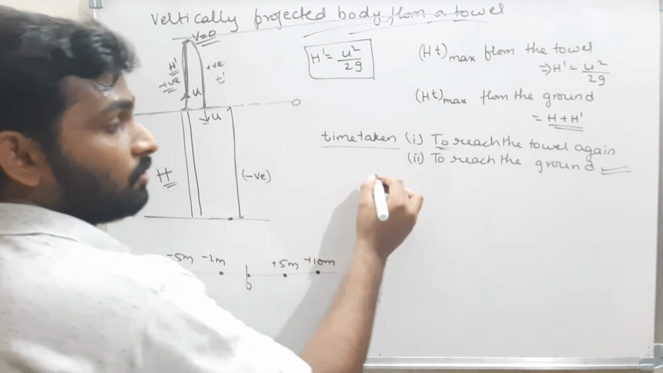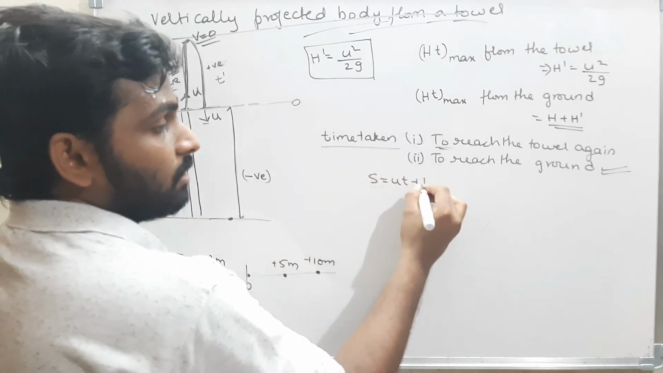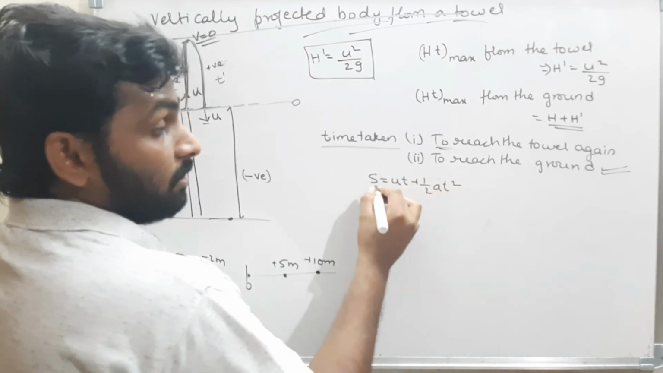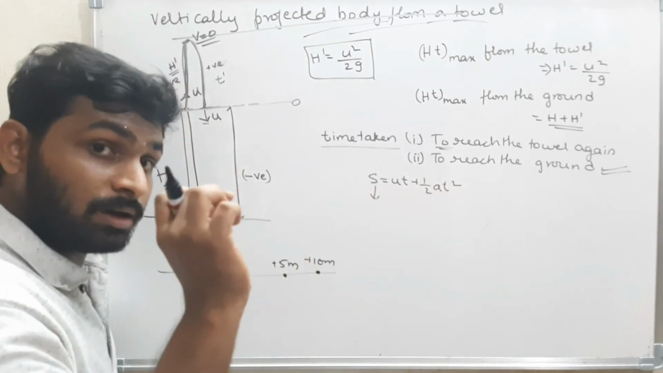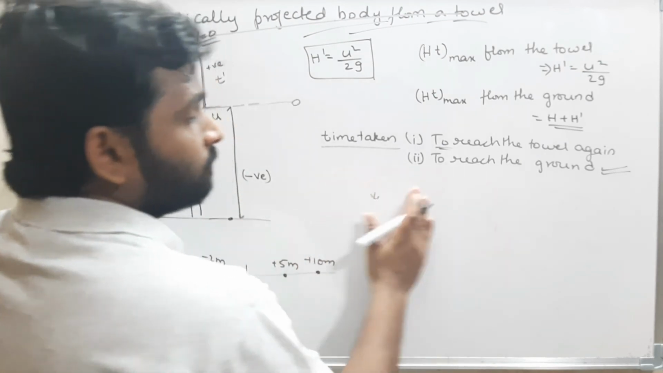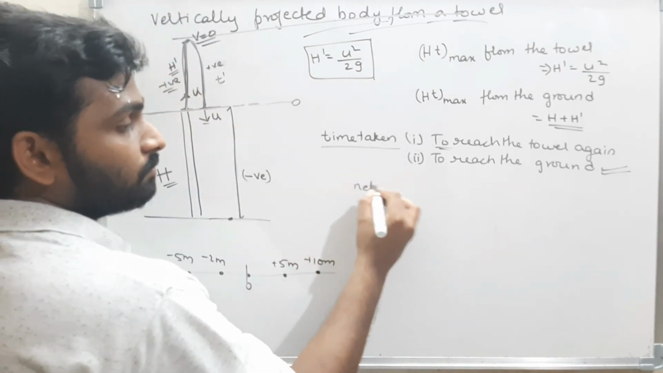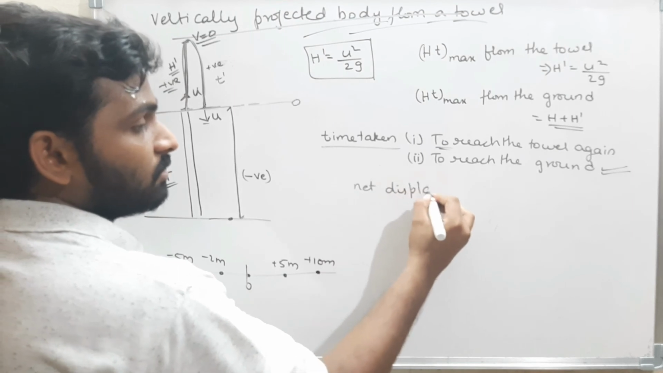Now we are using this equation, right? s is equal to ut plus half at square, where s is a displacement. It is not a distance. Be careful. Displacement is a vector quantity. Now see here. What is the net displacement?